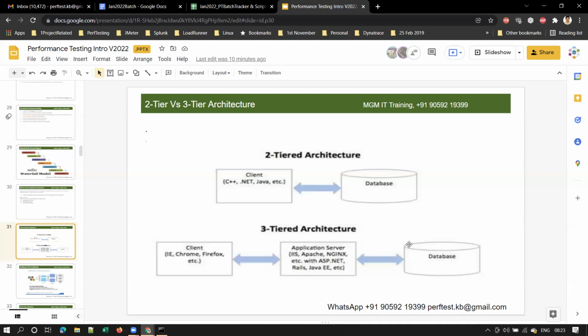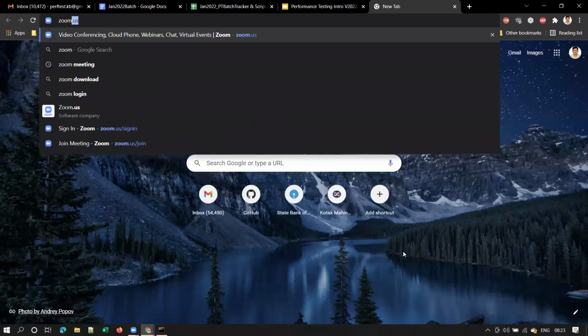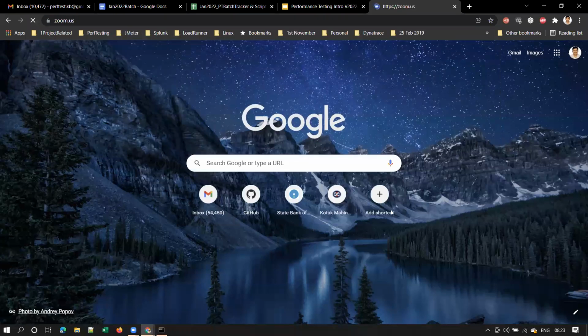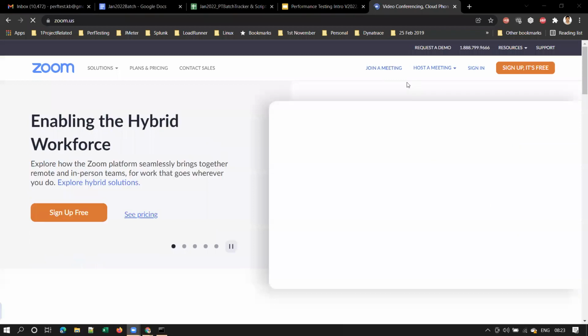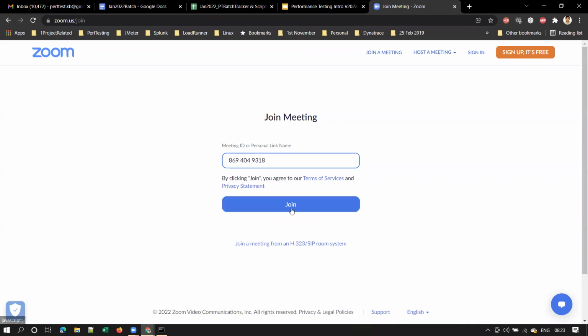Right? So coming back, suppose on the contrary, on the other side, you can join the Zoom meeting by going to this URL, zoom.us. You can type zoom.us and you can join a meeting from here, isn't it? You can enter the meeting ID here, and you can click on this join, right? So basically, if you join this way, you are using a browser. You need not install the Zoom client on your machine, and you can join from a browser. Clear, guys? However, there are some limitations here.